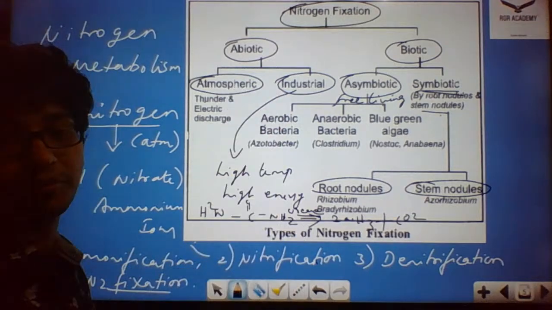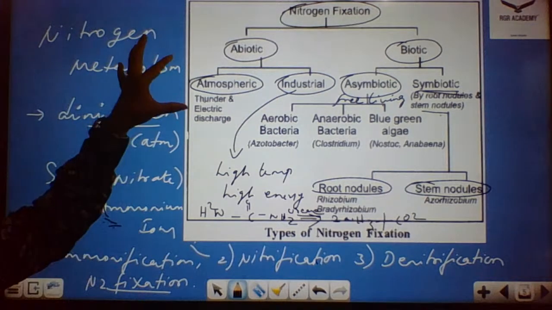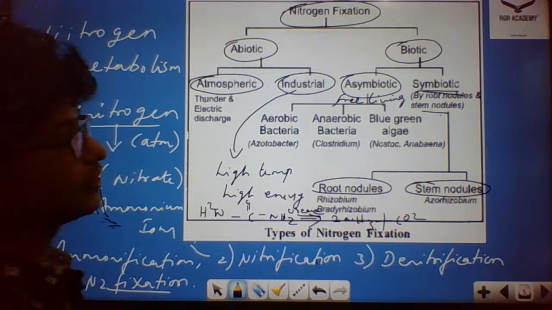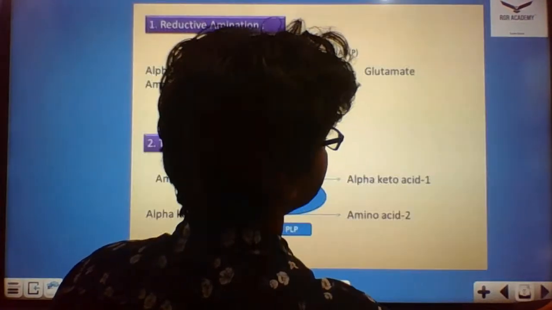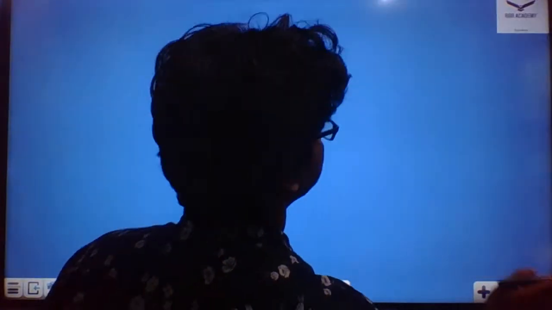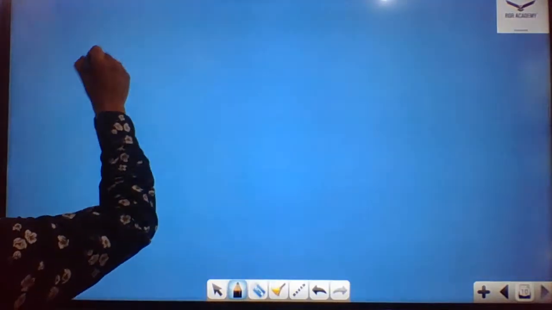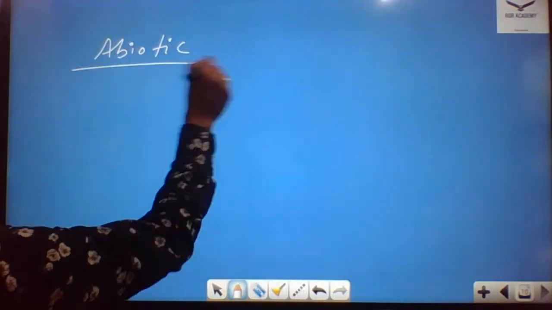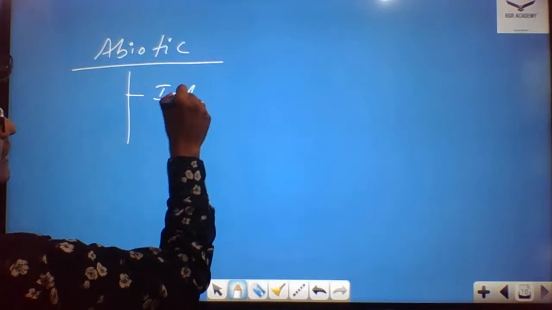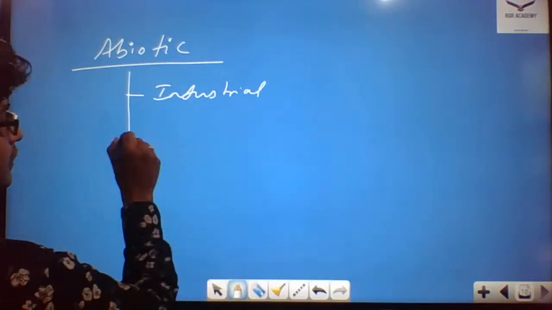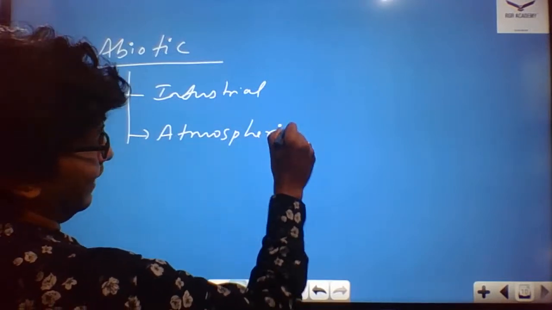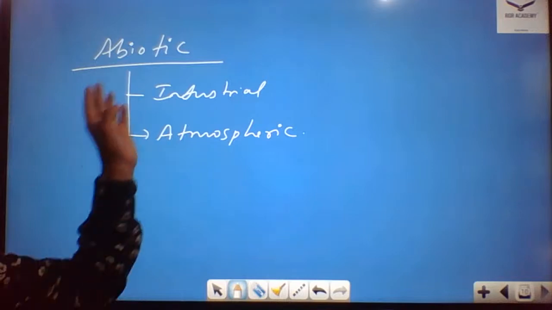Coming to the atmospheric form of fixing, the abiotic mode of fixing nitrogen by means of thunder, by means of electric discharge. So atmospheric fixation of nitrogen, that we'll discuss, and then we move on. First we'll start with the abiotic. In abiotic, we already discussed industrial nitrogen fixation. Then we have the atmospheric mode of fixing nitrogen. Once we complete this part, we move on to the next area.